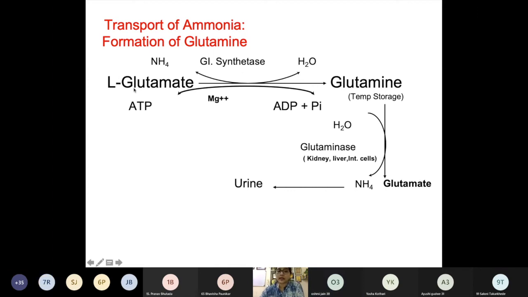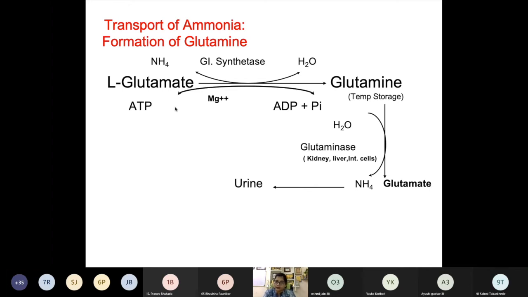So remember, once L-glutamate accepts this ammonia, there is a formation of glutamine, and once glutamine is formed, it cannot go back. Like we saw in oxidative deamination, that was reversible, but this reaction is irreversible. That's why glutamine easily holds ammonia and carries it to the liver. Now glutamine, where is it synthesized? In brain and liver.